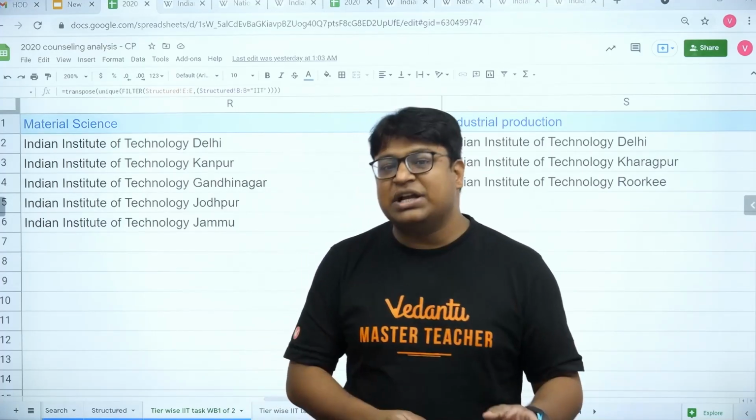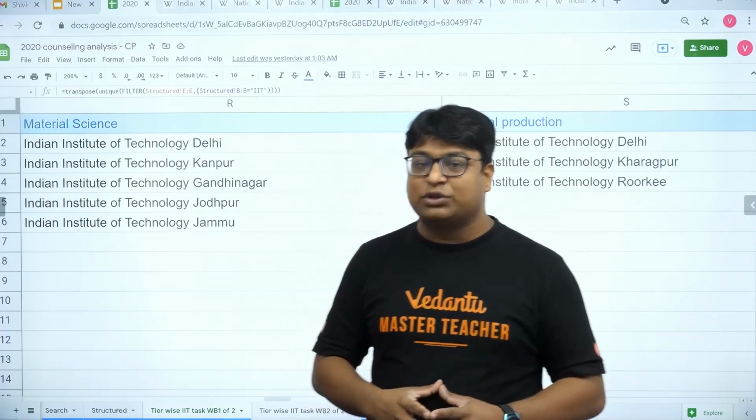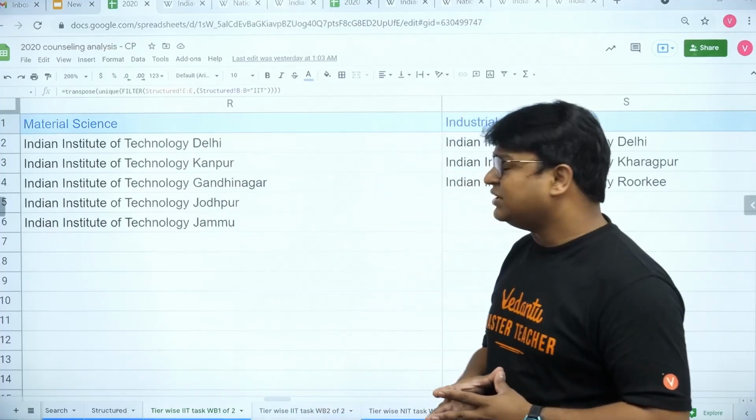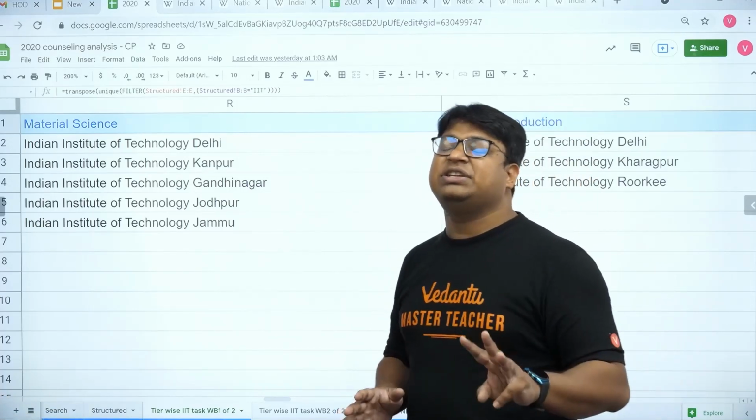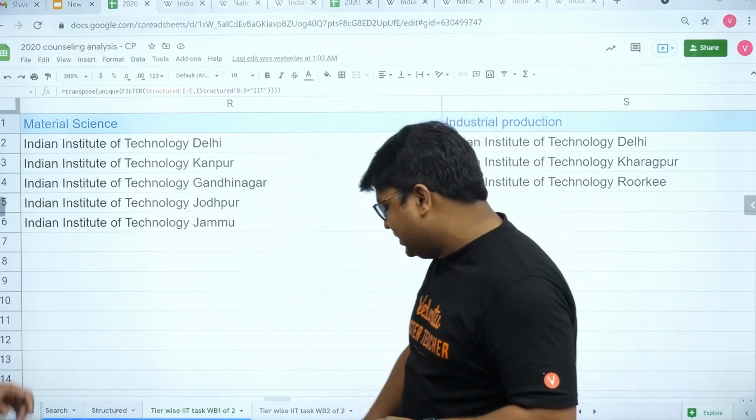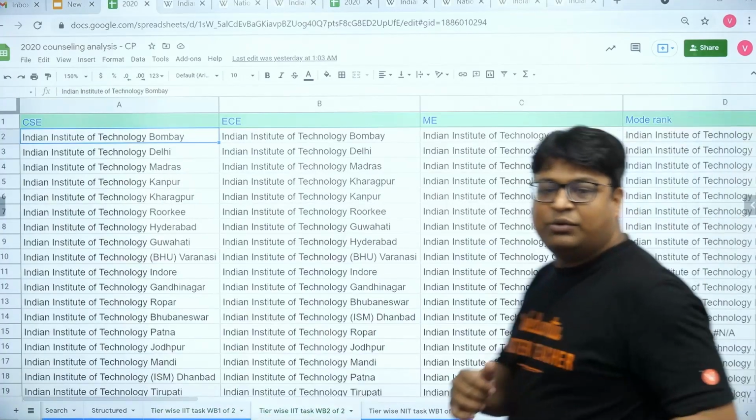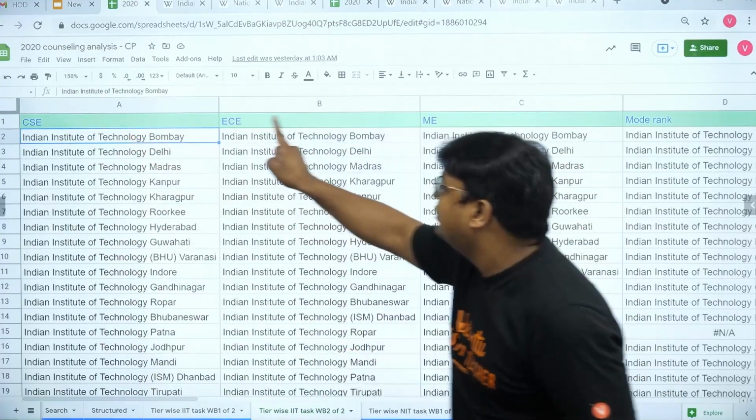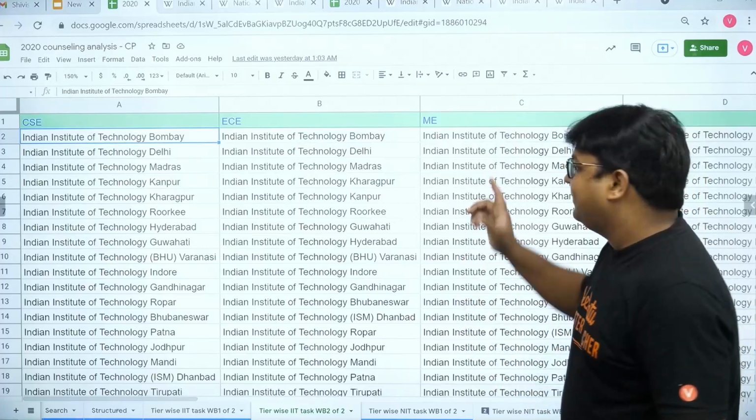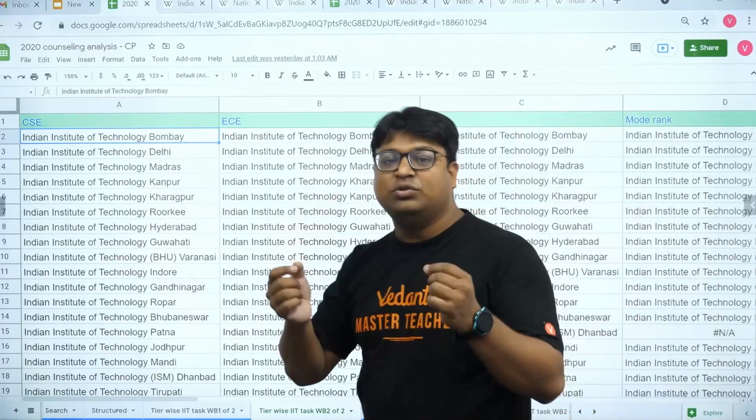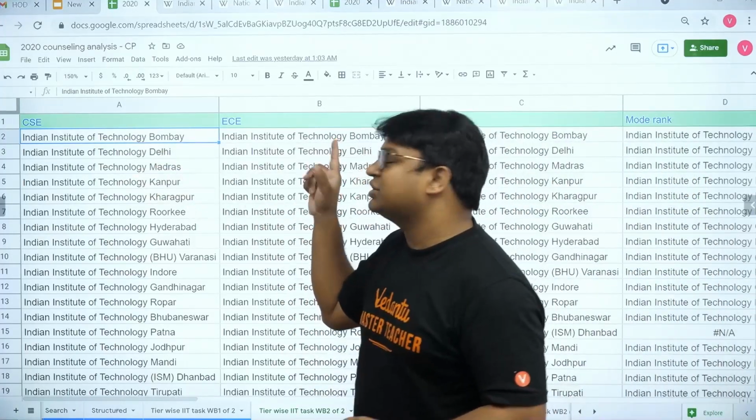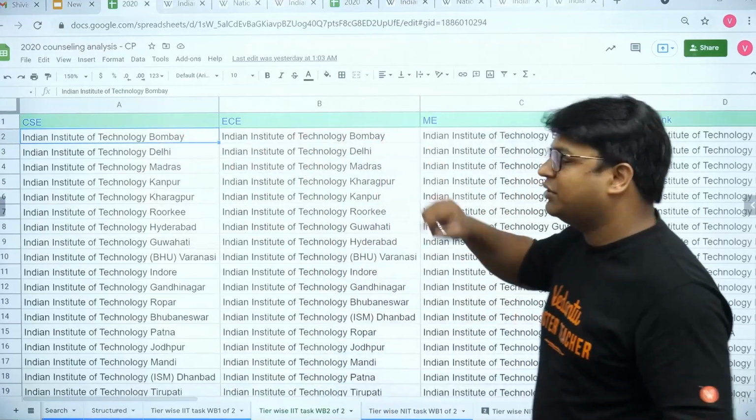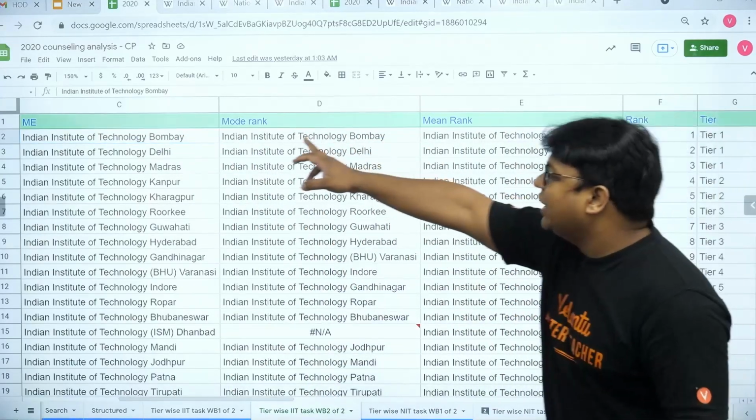And computer science, electronics and mechanical were those branches which were present in nearly all the IITs. Okay, so once we figured out that these 3 branches are present in all the IITs, then we found out the mode rank. Like Bombay is capturing position 1 in all the 3. Okay, so mode rank tells you that this particular position was captured the most number of times by which college. So Bombay was capturing it the most number of times. So here we have the mode rank IIT Bombay.